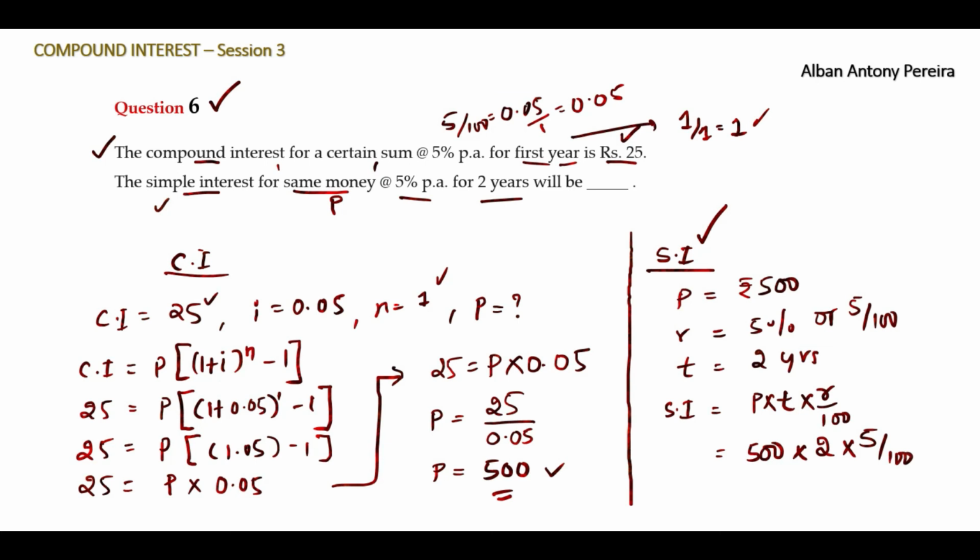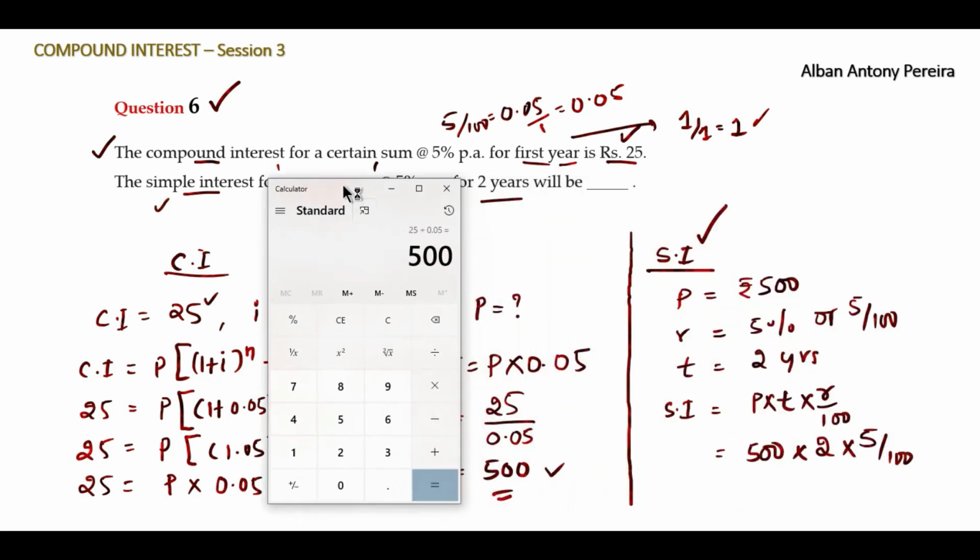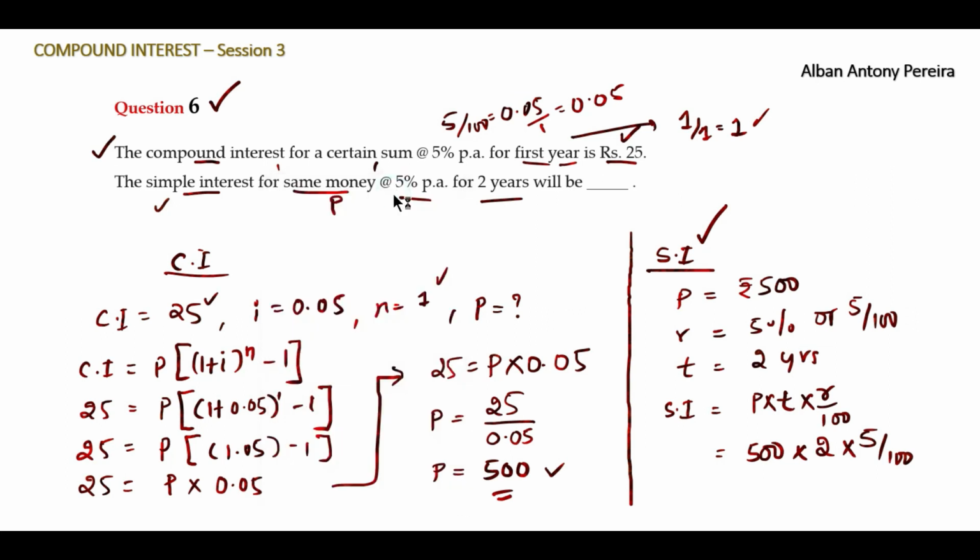Let's calculate this in the calculator and we'll get the final answer immediately. 500 into 2 into 5 divided by 100, and our answer is rupees 50. So simple interest is rupees 50. We can fill it here, rupees 50. So that's the solution for question 6.